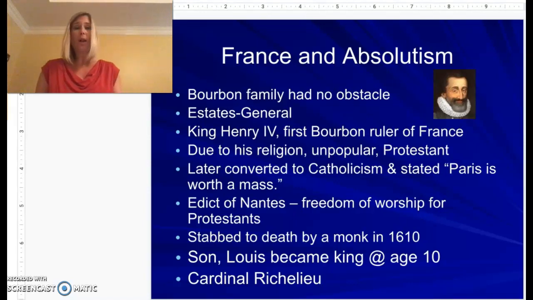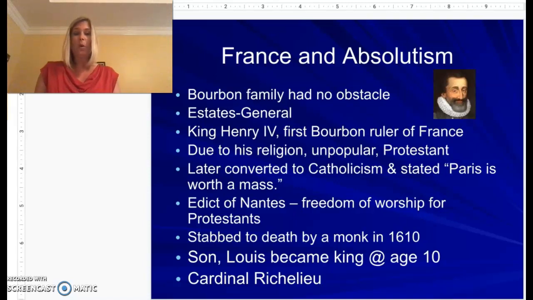We don't go over the Protestant Reformation in here. You do that in middle school, or if you take European history as a senior, we talk about it. But just know that when the Protestant Reformation took place, a lot of people switched from being Catholic to Protestant, and he is one of them. But that's going to cause some issues because he's in a very Catholic country, but he wants to practice Protestant beliefs.